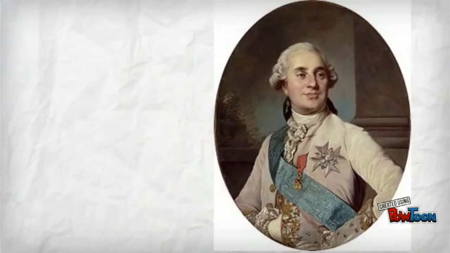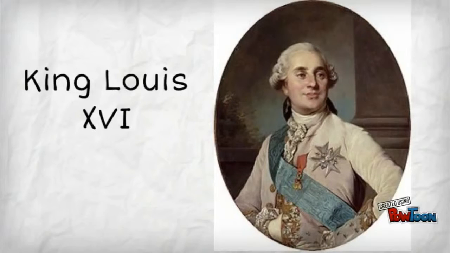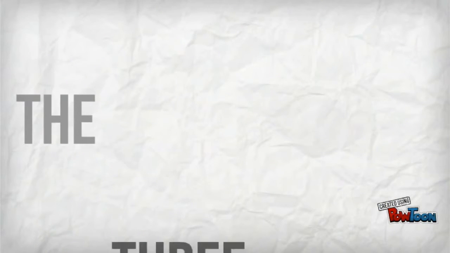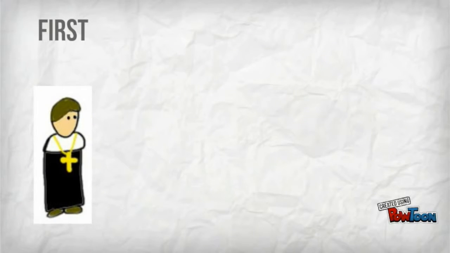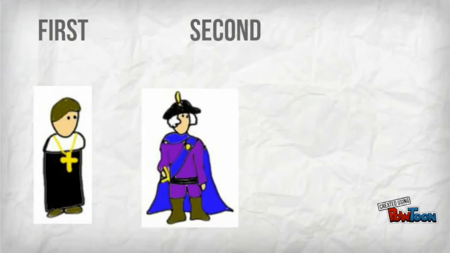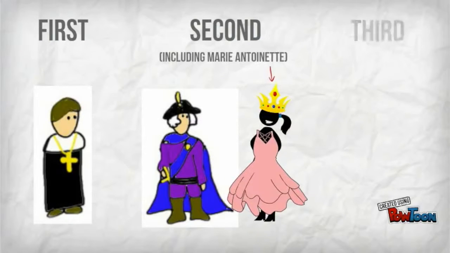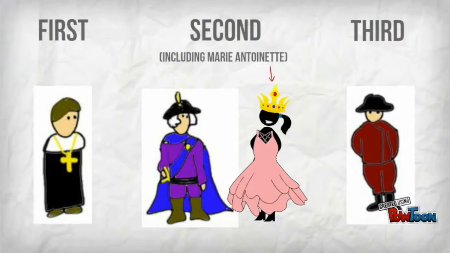Before the French Revolution, France was ruled by an absolute monarchy, meaning that they had a king. During that time, French society was split into three groups, known as the Three Estates. The first estate was made up of the Catholic Church. The second estate consisted of the nobles. The third estate was basically everyone else. This system of government, called the Ancien Regime, had been in place since the 15th century.